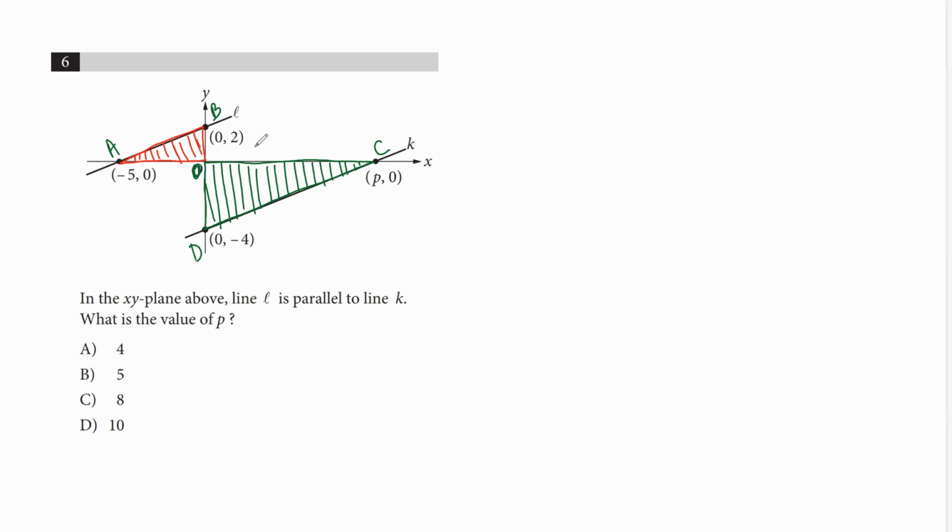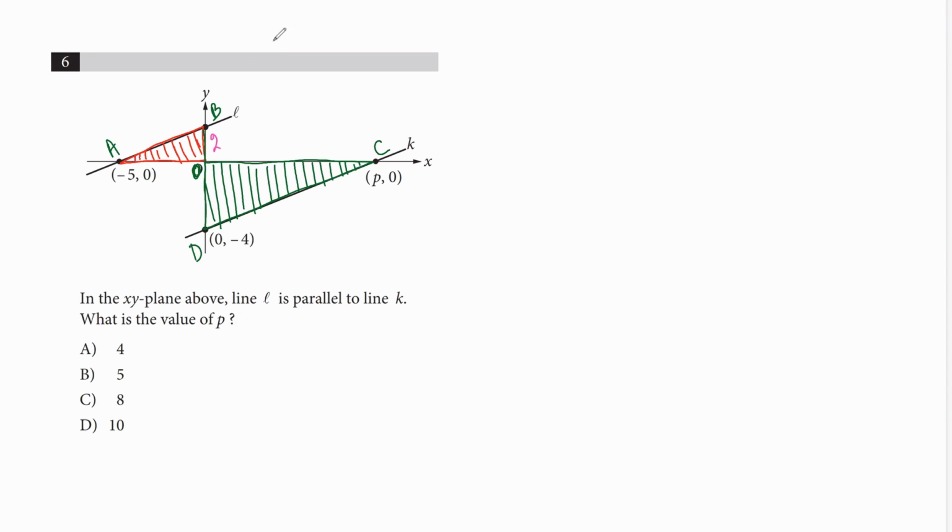Now, because we're focusing on the triangles, instead of giving the coordinates, let's give the distance for these sides. For example, OB, based on this coordinate, equals 2, because the Y value is 2. So we're going to remove this coordinate and change that to 2.